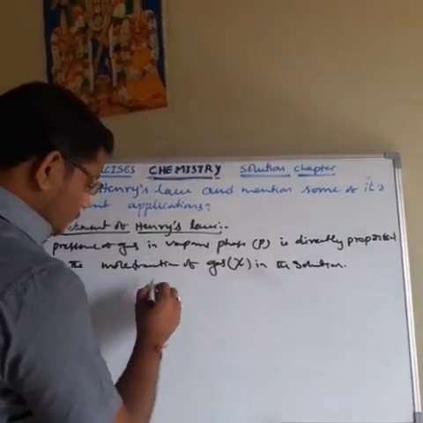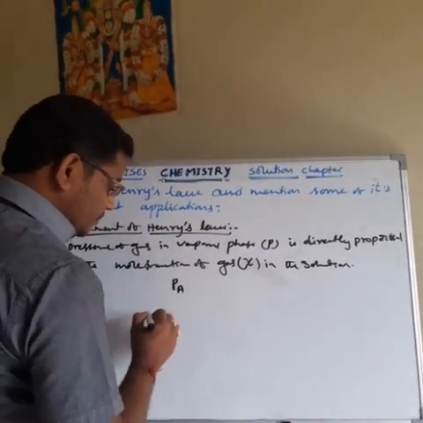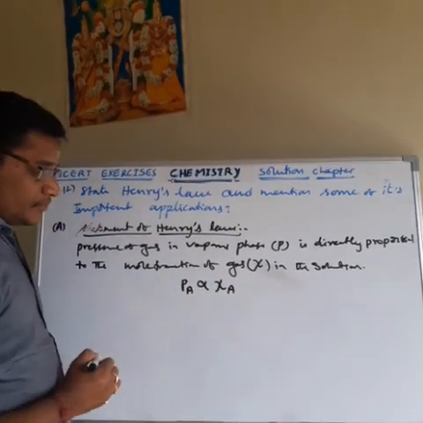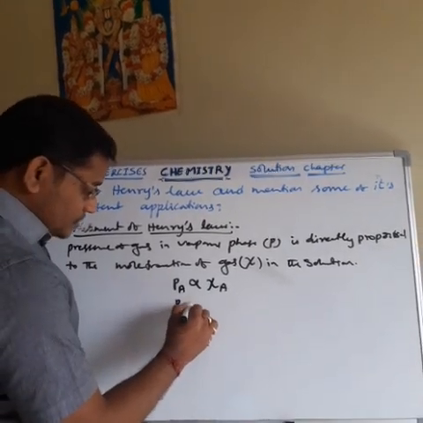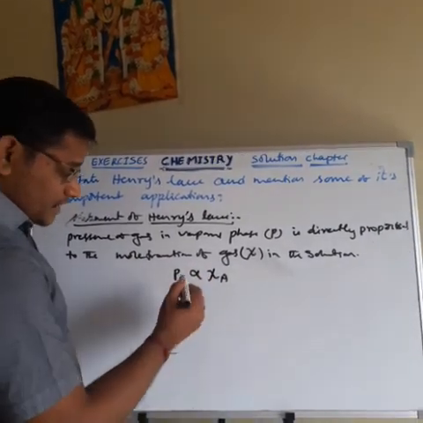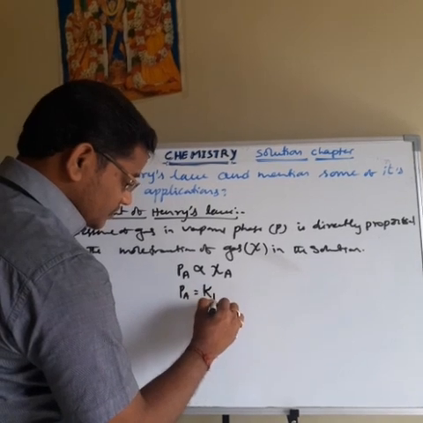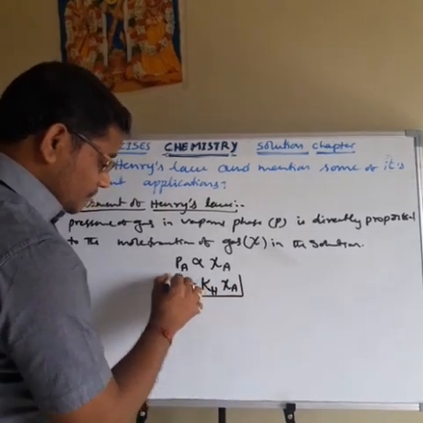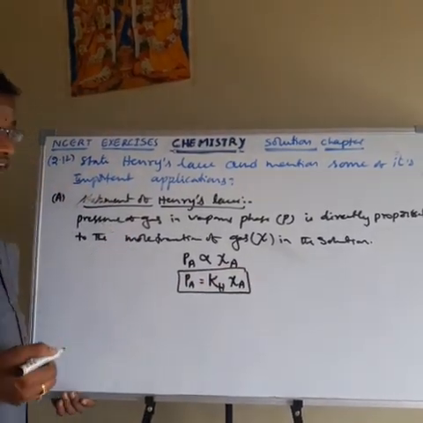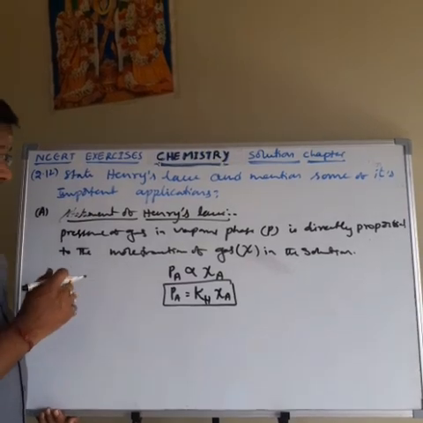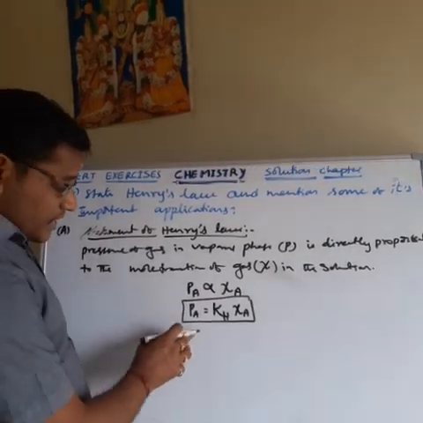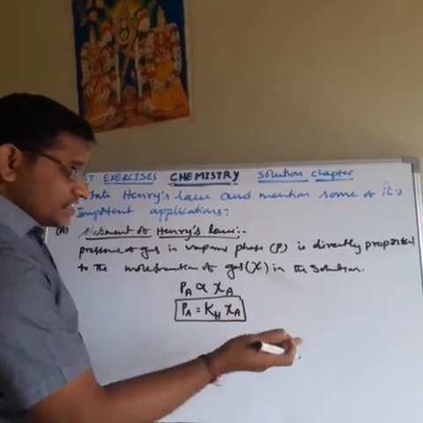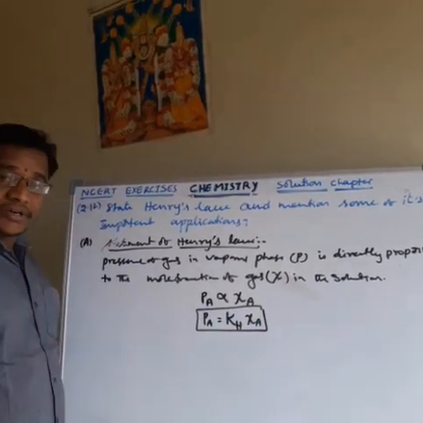Based on that statement, partial pressure of the gas is directly proportional to the mole fraction of the gas. Here, P_A equals, removing the proportional sign, we have to take a constant, that is K_H. K_H is the Henry's law constant, times x_i. So according to the Henry's law statement, if the pressure of the gas in vapor phase increases, the mole fraction of the gas in the solution increases. So that is about the statement of Henry's law.